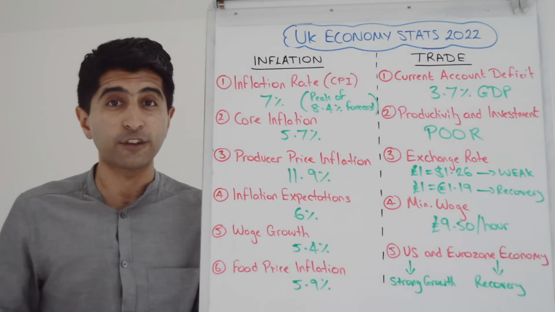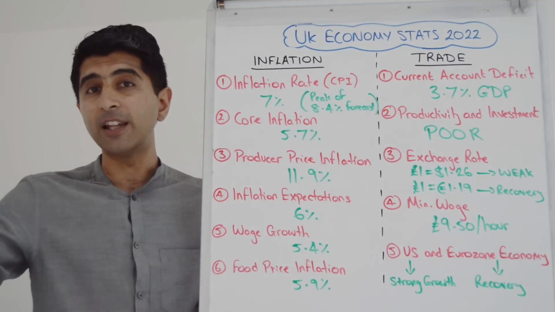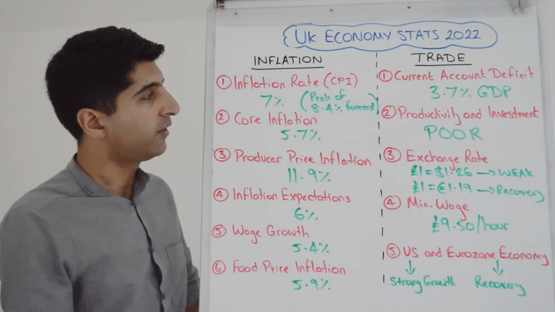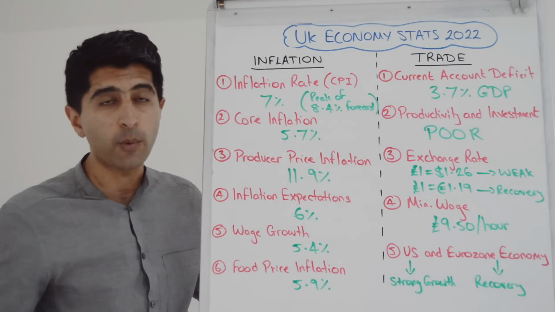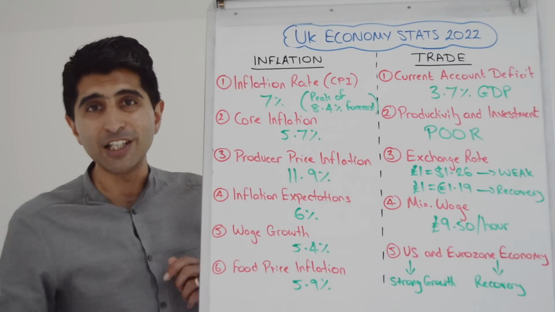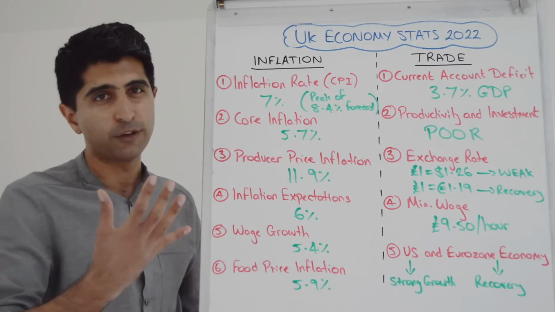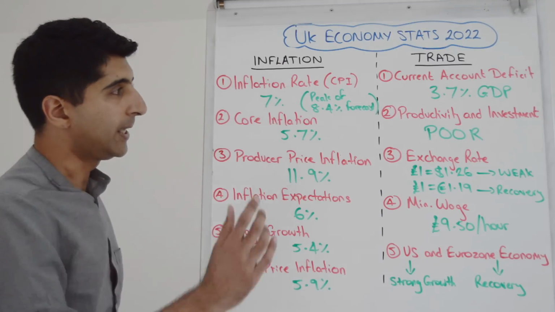And monetarists are right to say that a big increase in the money supply via QE will feed through to inflation as well. There is an element of truth in that too. So it's coming from everywhere, really. We're expecting it to continue because this cost push pressure is not going to go away. In fact, food prices rising is going to be the next big thing that keeps inflation high.